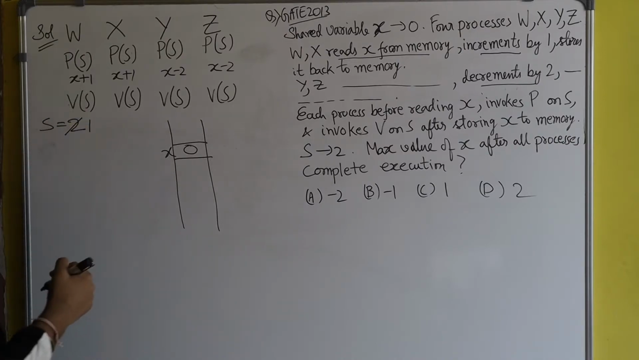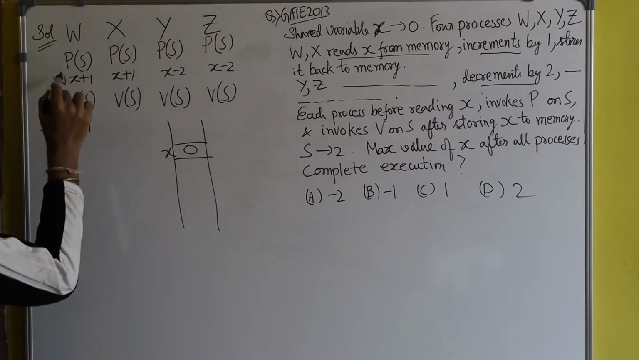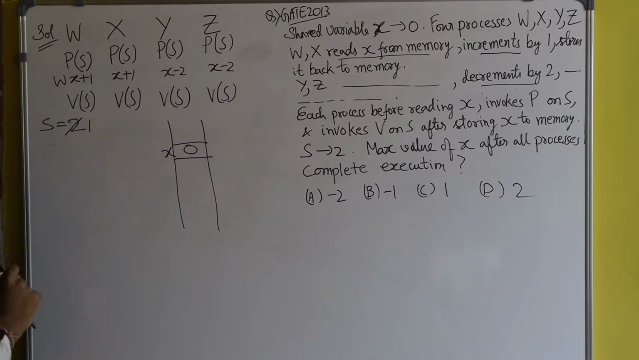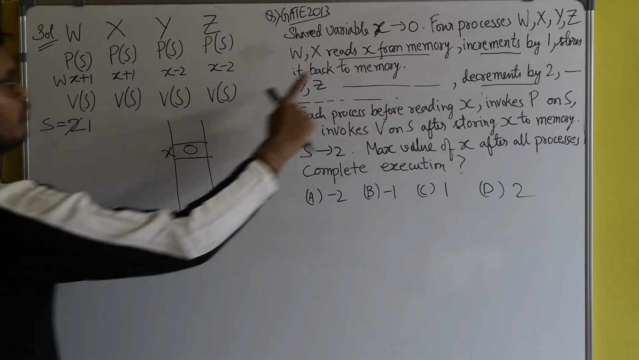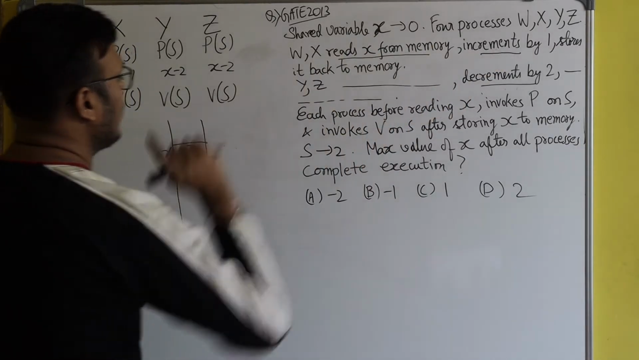Because it's a wait operation. Wait operation always decrements the value by 1, and after that process W will come inside the critical section. So now process W will execute this line, x plus 1. So how will it execute? It will first read x from the memory, increment it by 1, and store it back to the memory.